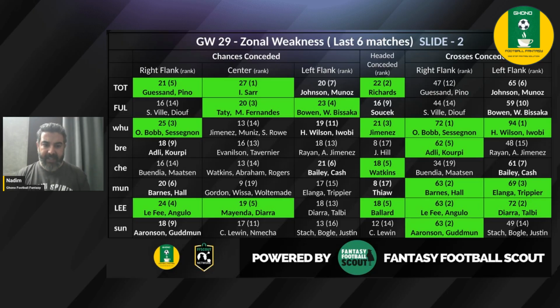Nothing much really stands out for Leeds against Sunderland, because Sunderland doesn't really show a lot of vulnerability down any of the zones that we can see, except in terms of the crosses over on the right flank, where 63 crosses have been conceded by Sunderland and are ranked second. So this is where you could expect Leeds to perhaps capitalize, but I'm not really expecting too much of it. And honestly, my prediction doesn't really matter, but I think Sunderland could emerge as one of the victorious teams here.